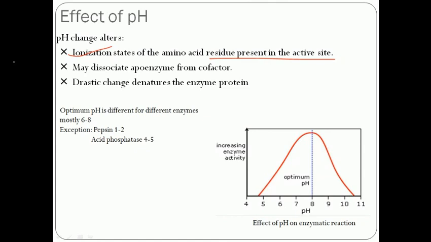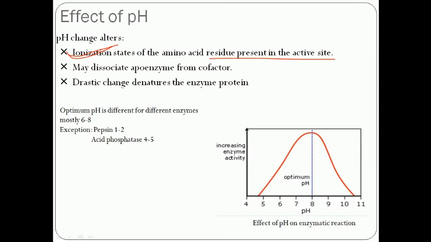So what type of amino acid is present at the active site? For this reason, the pH is variable for different enzymes, because the amino acids around the active site decide the pH at which the enzyme becomes active. That's why the pH is different for different enzymes: they have different amino acids, and every amino acid has a particular isoelectric point.